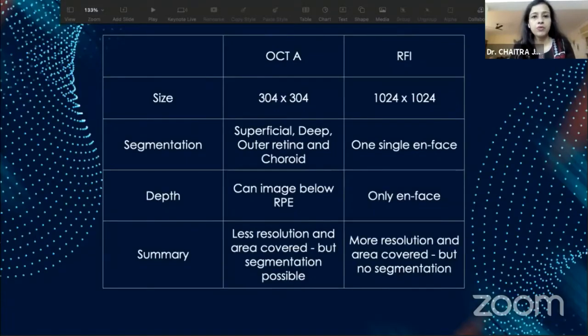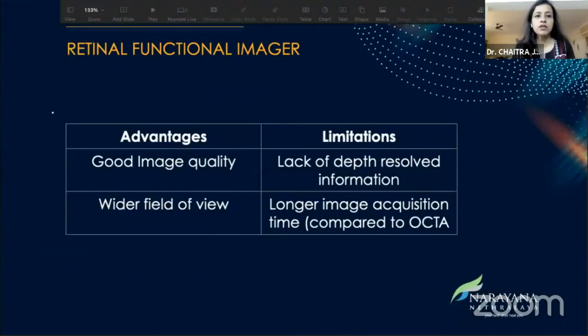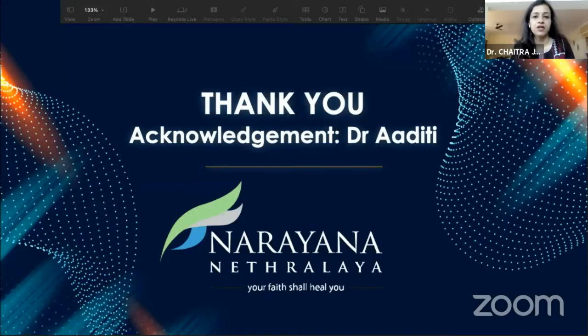So quickly to compare between the two, Octa definitely has the advantage of segmentation and depth, and it has lesser resolution, however, compared to the RFI. So the advantages of RFI are good image quality, wider field of view, but the limitations are it lacks depth resolved information, and image acquisition is very, very difficult compared to the Octa and even for the patient because it has a very, very bright flash.